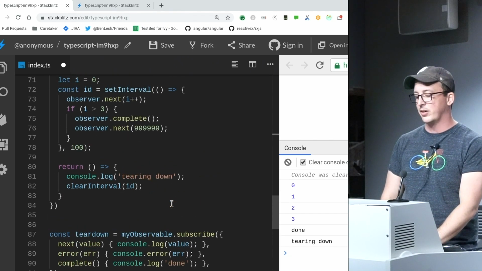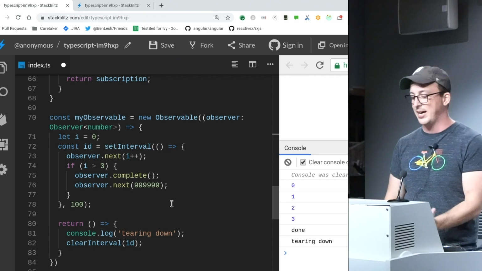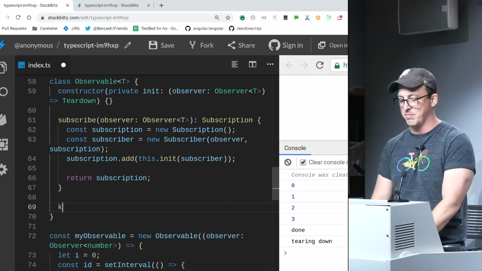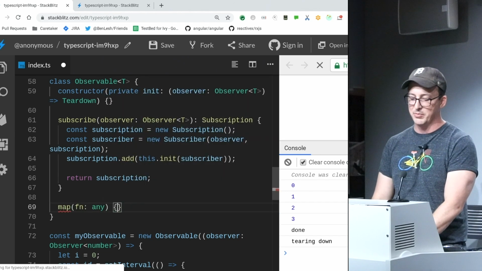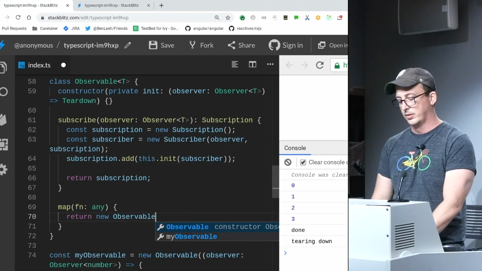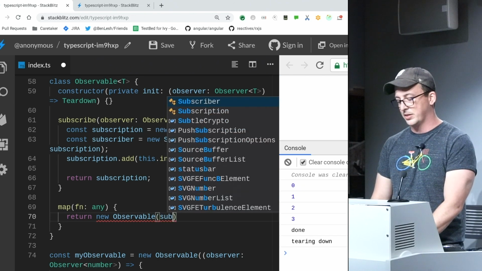Now, the way that we do this in Rx is a little bit different than in the past where you had dot-chained operators. A dot-chained operator would look something like, in my observable, I'm going to have map, and I'm going to say map, you give this function. I'm lazy, I'm going to put any there. And then what I'm going to do is return a new observable, and that new observable gives me a subscriber.